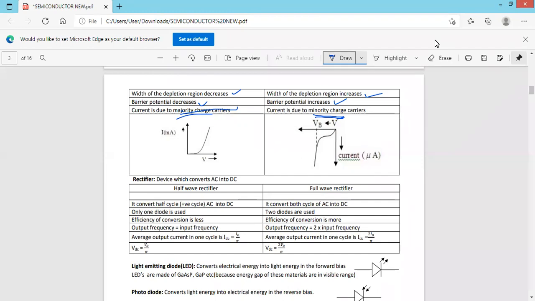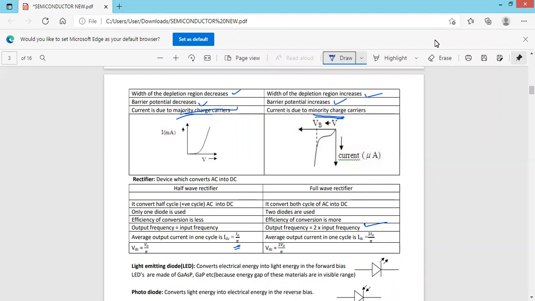The output DC frequency is equal to the input frequency in case of half wave rectifier, because only half of the cycle is converted into DC. But in case of full wave rectifier, output frequency is equal to twice the input frequency. Next, the average output current in one cycle is IDC equals I0 by pi.